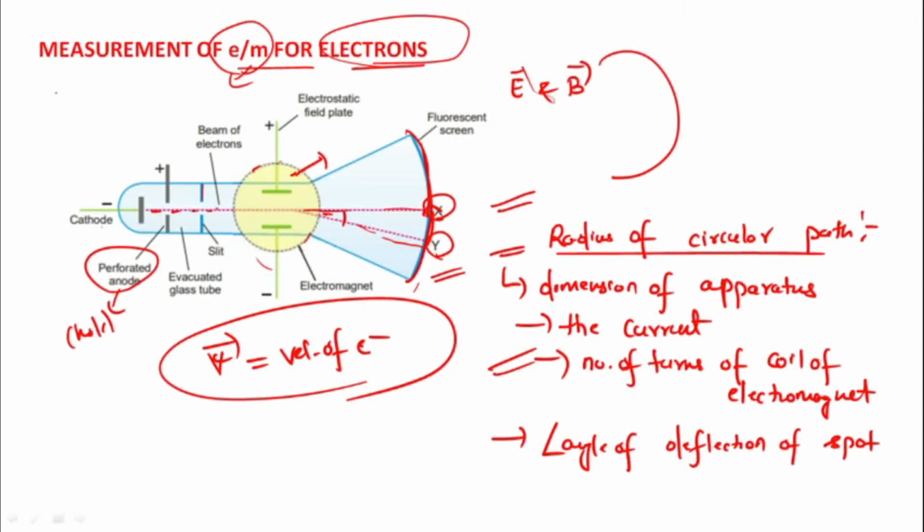Now we can equate the magnetic force on the electron beam to the centrifugal force. So what is the magnetic force?